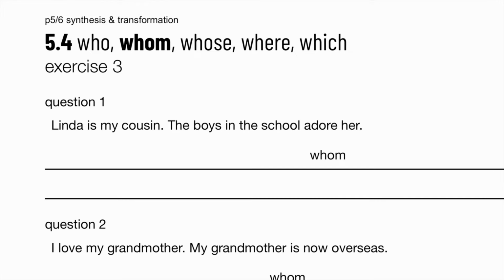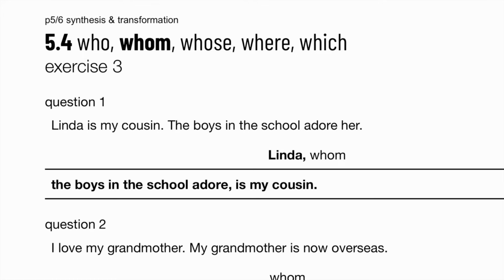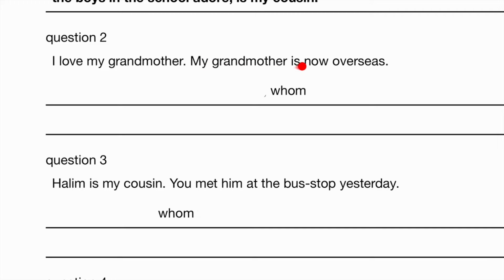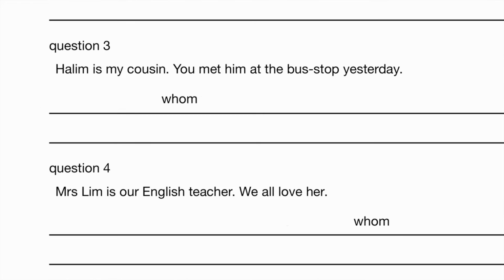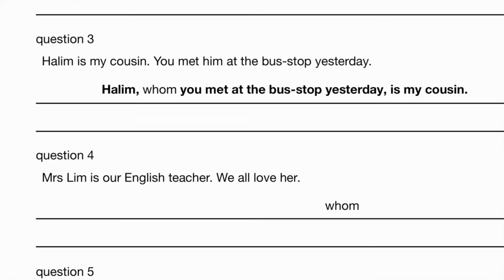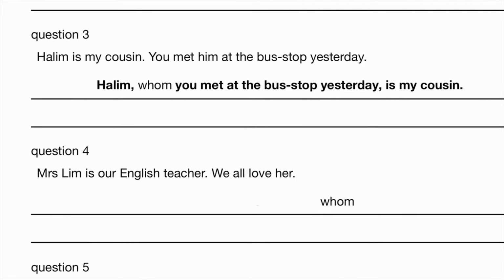And exercise 3. Linda is my cousin. The boys in the school adore her. So she's very popular with the boys. Let's take a look. Linda, whom the boys in the school adore, is my cousin. I love my grandmother. My grandmother is now overseas. My grandmother, comma, whom I love, comma, is now overseas. Halim is my cousin. You met him at the bus stop yesterday. So Halim, whom you met at the bus stop yesterday, comma, is my cousin.